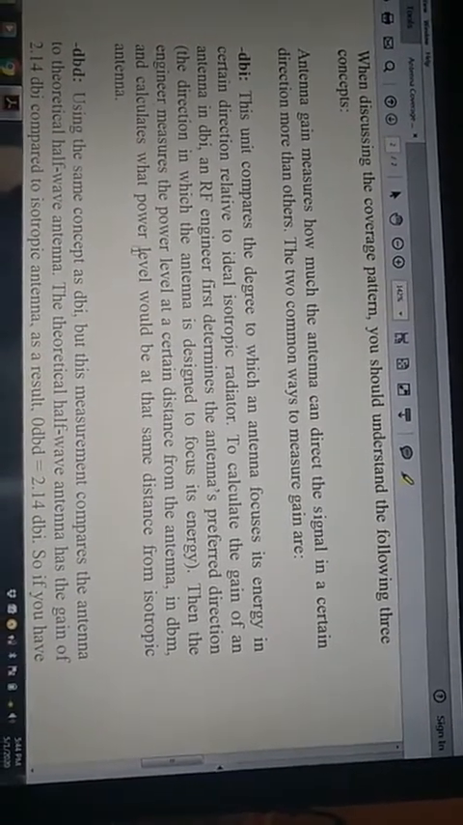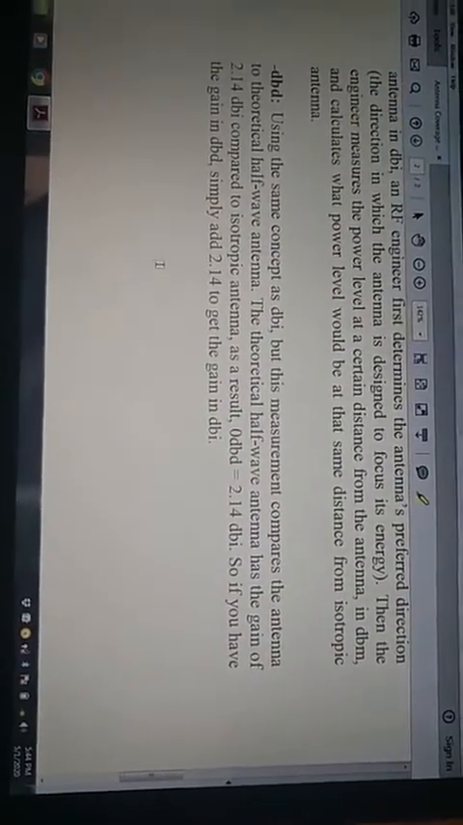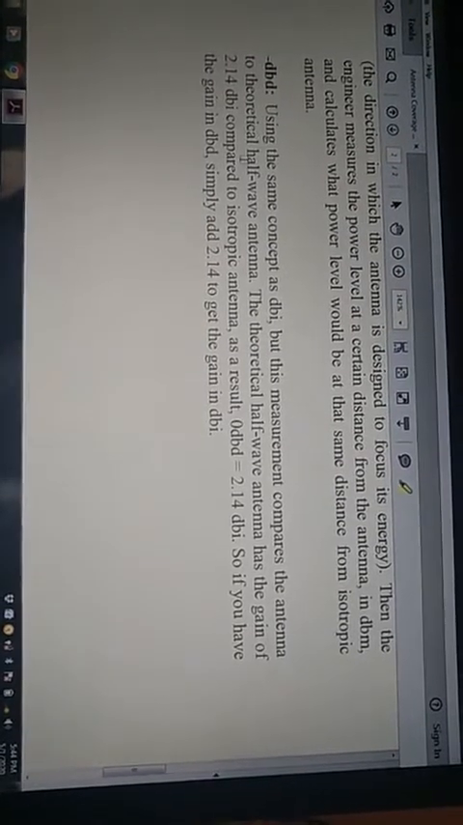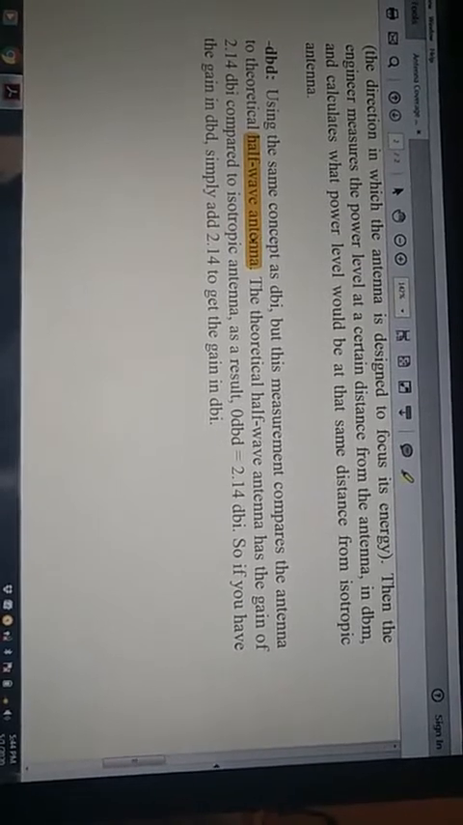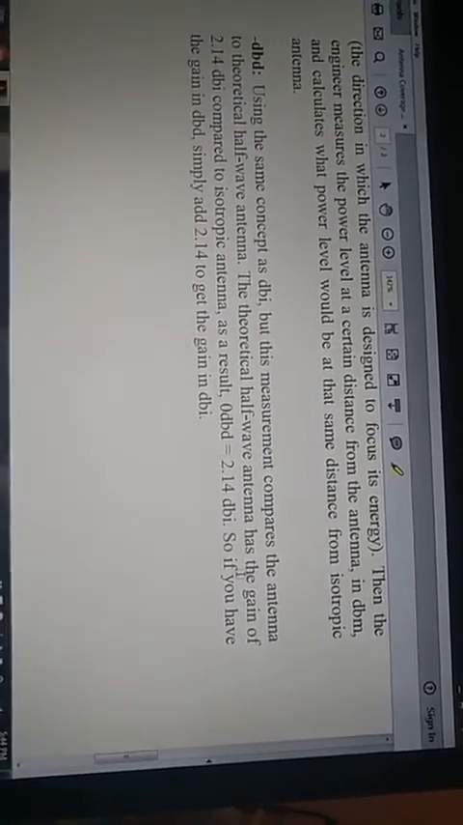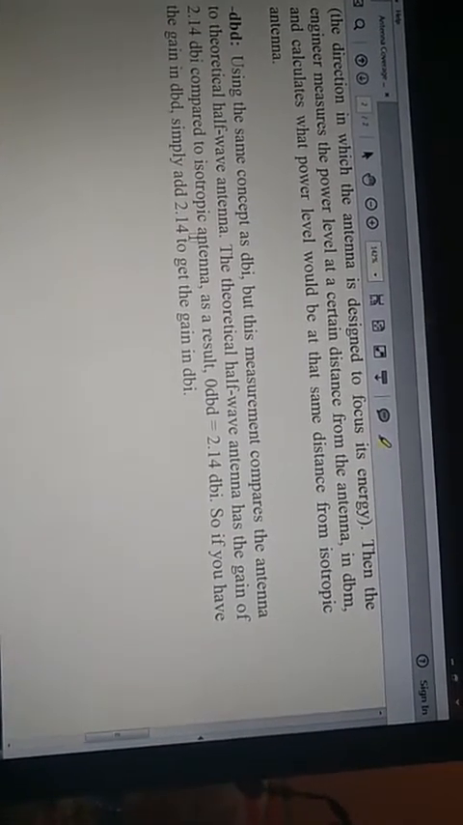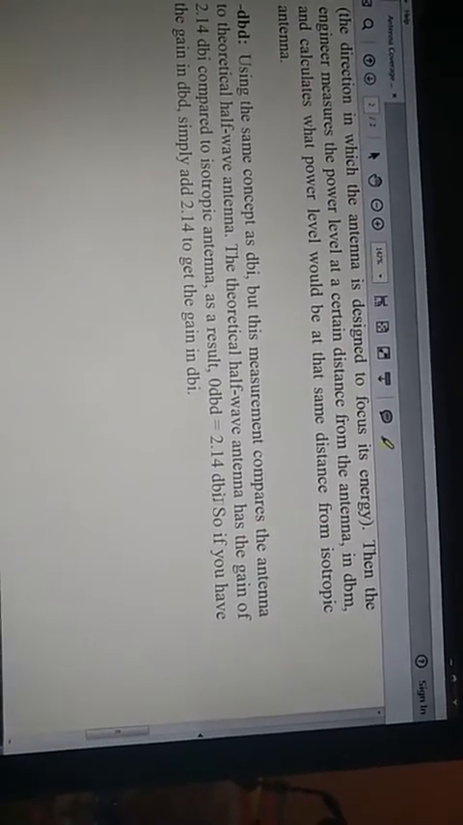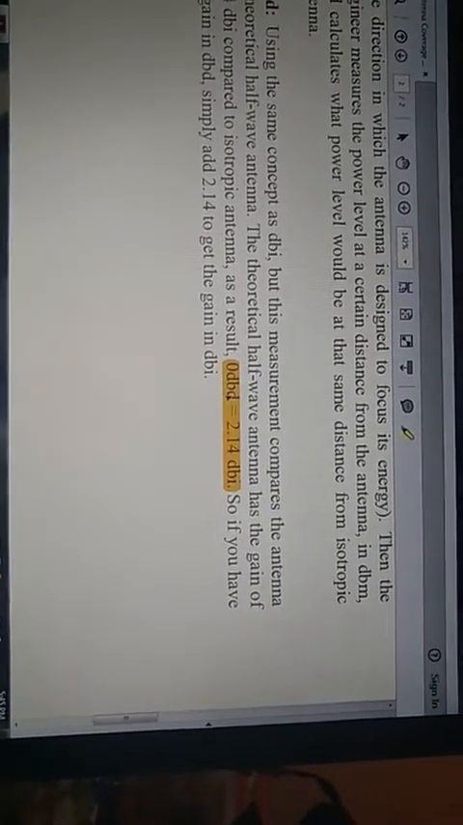This is the first unit, and the second unit is dBd. It uses the same concept as dBi, but this measurement compares the antenna to a theoretical half-wave antenna or full-wave antenna. The theoretical half-wave antenna has a gain of 2.14 dBi compared to the isotropic antenna. As a result, 0 dBd equals 2.14 dBi. This is the relation between dBi and dBd.